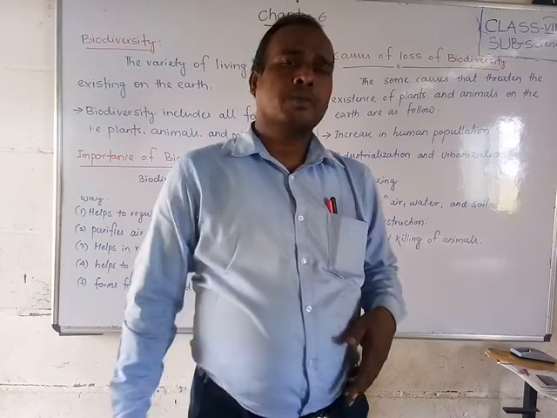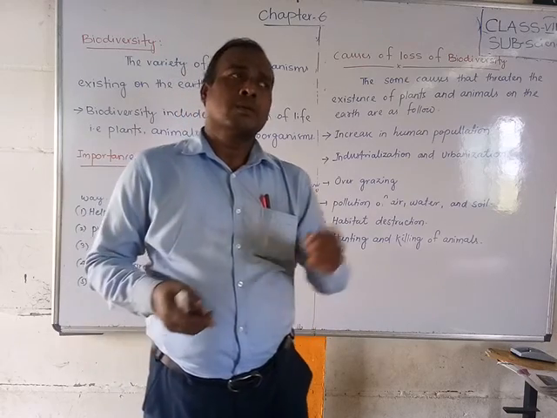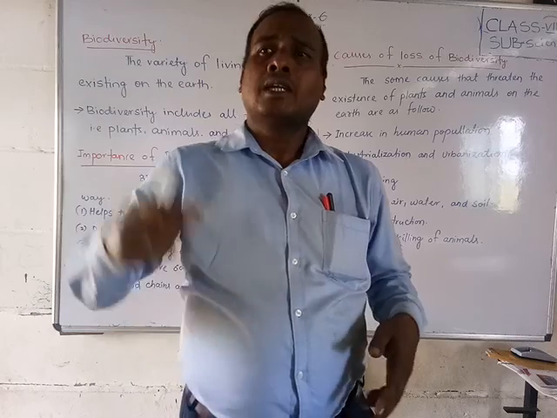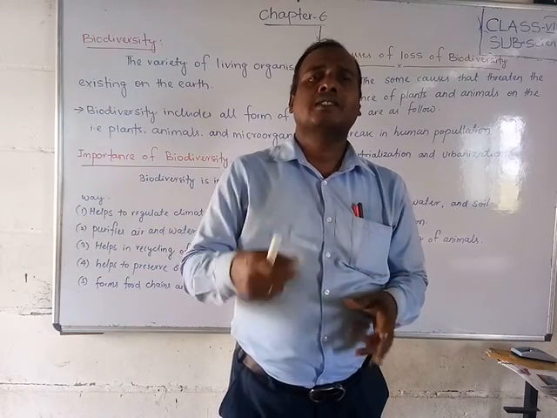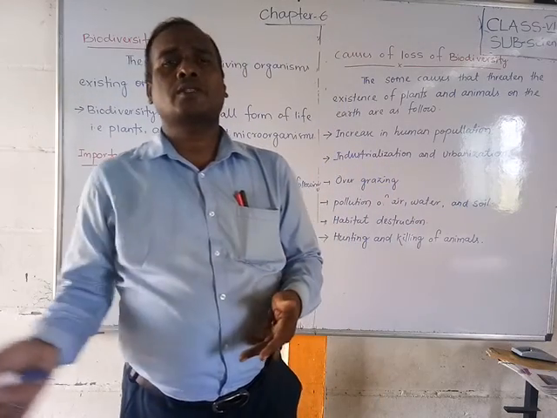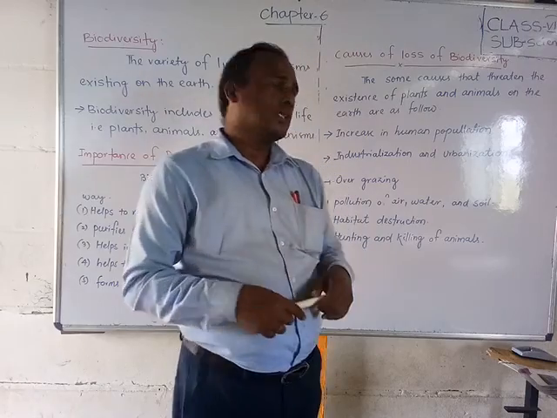For that we depend upon industry, so day by day industry is rapidly increasing. Carbon monoxide and carbon dioxide, poisonous gases, are released from the industries, which affects our environment and our atmosphere. So that is also one cause.